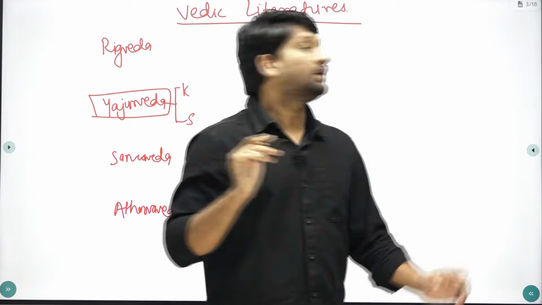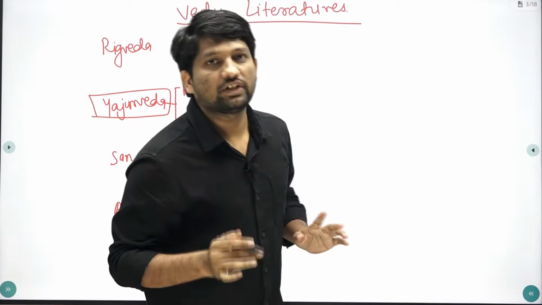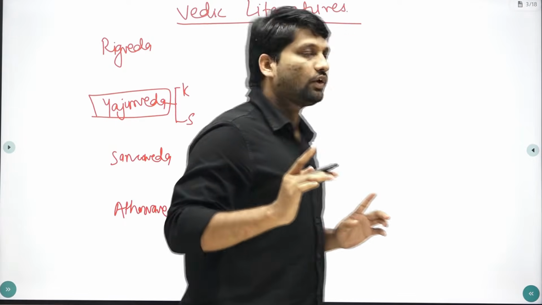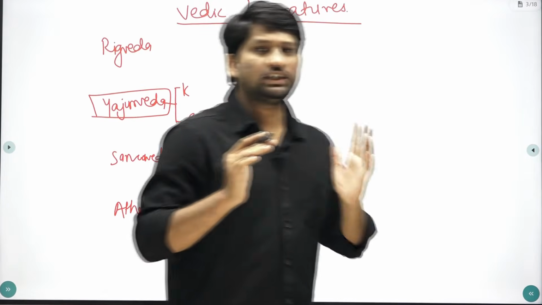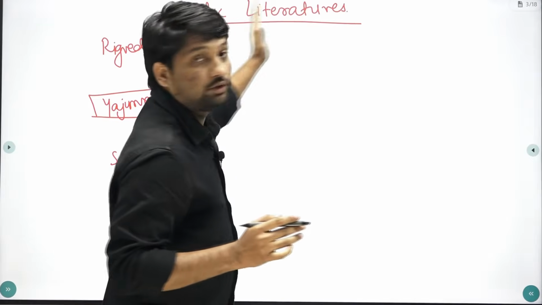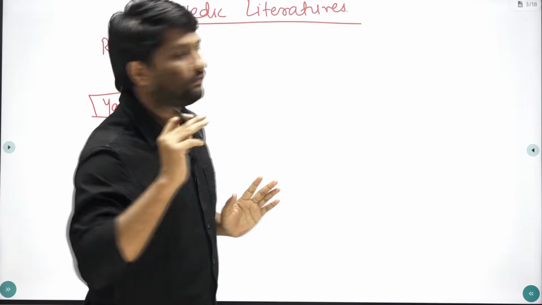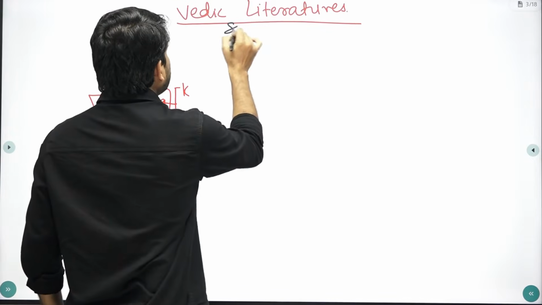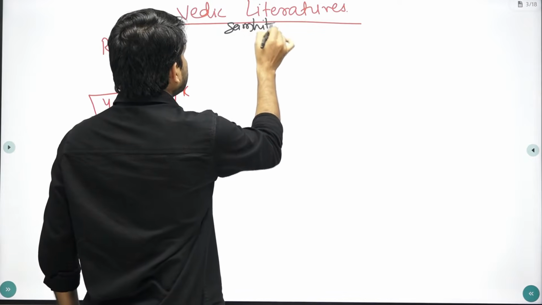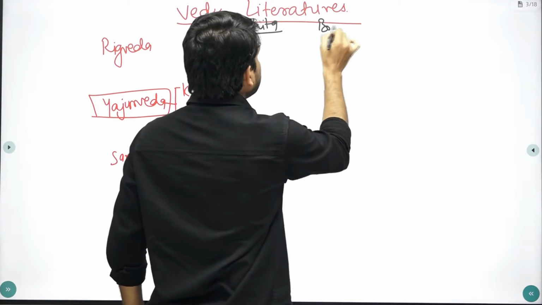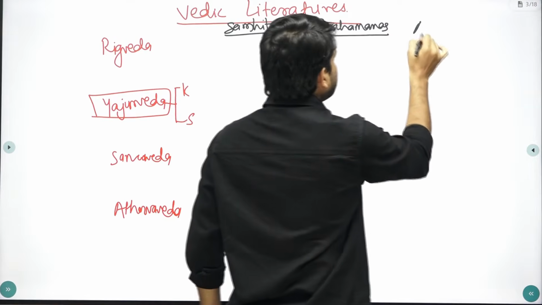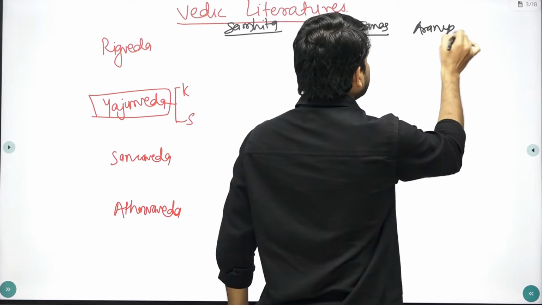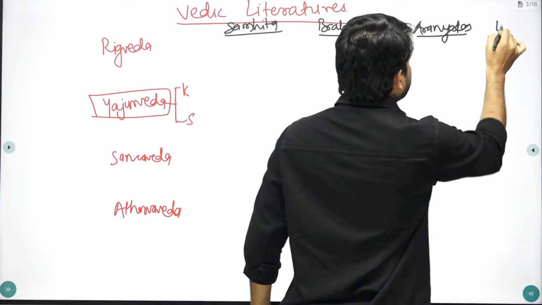So remember, in this Vedic literature, there are basically 4 Vedas. Which are these 4 Vedas? Rigveda, Yajurveda, Samaveda and Atharvaveda. Each Veda is again divided into 4 different types of text. Which are these? First is Samhita, then Brahmanas, then Aranyakas, and last Upanishads.